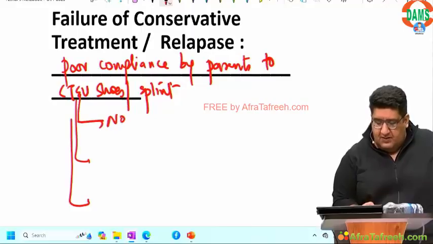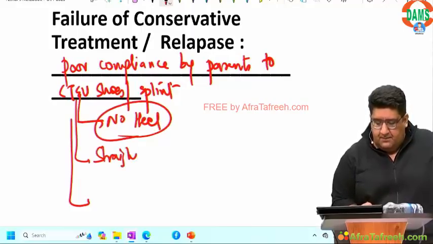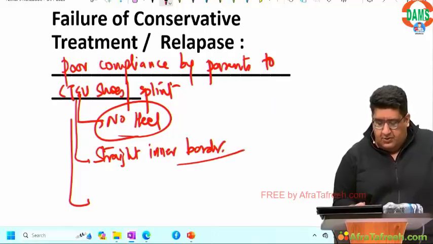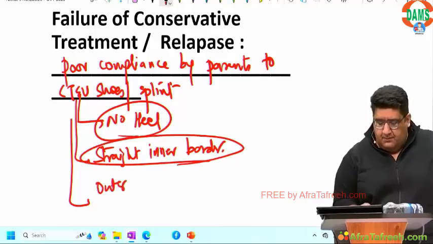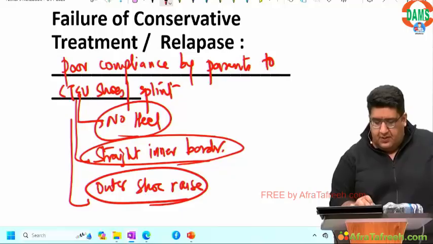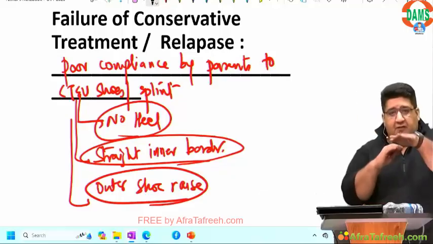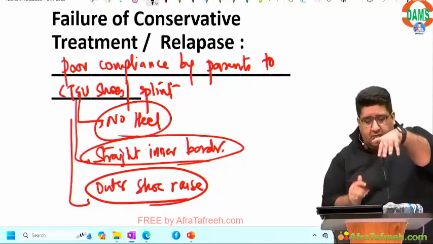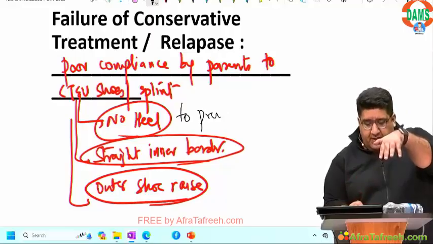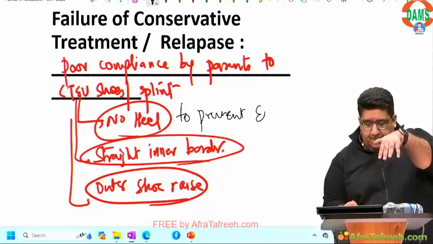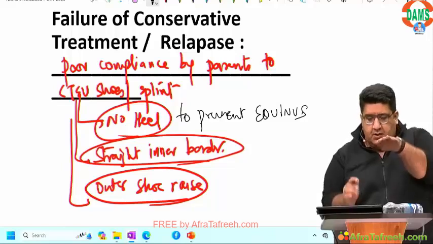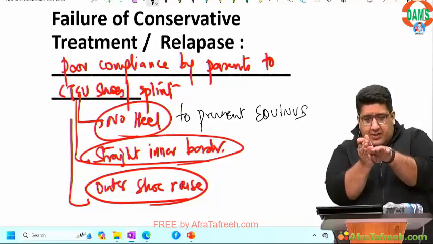In a CTEV shoe, there should not be heel. There should be straight inner border. There should be outer shoe raise. Why? If there will be heel, there is a chance of equinus. So to prevent equinus, there should not be a heel. Normally inner border are curved, so that can lead to adduction.